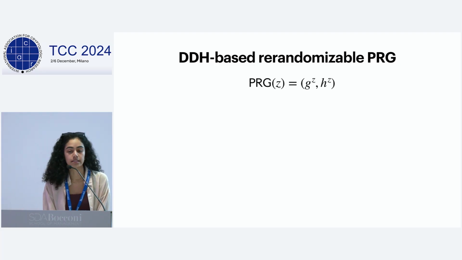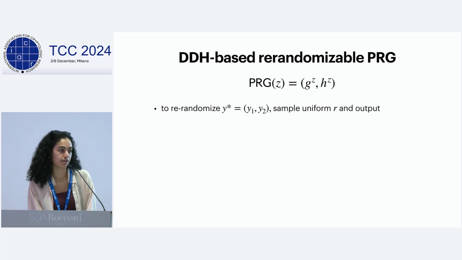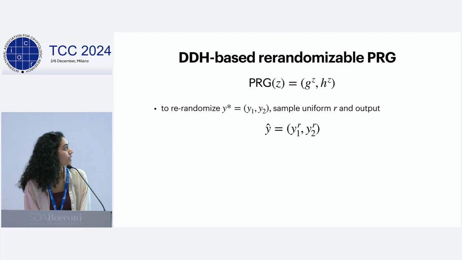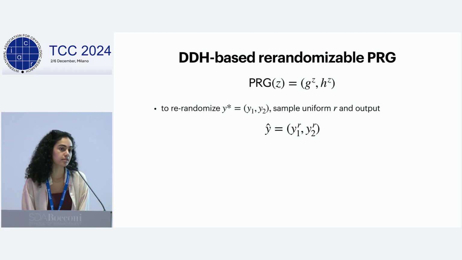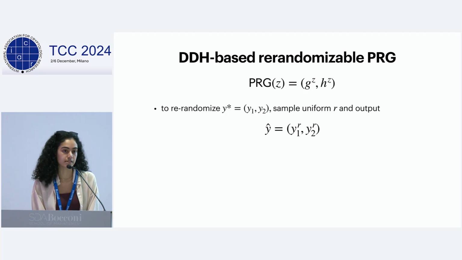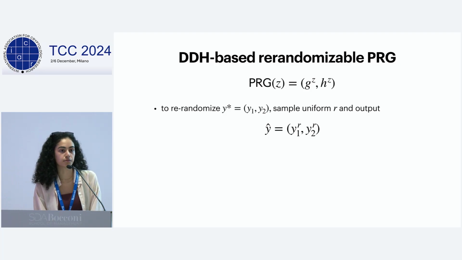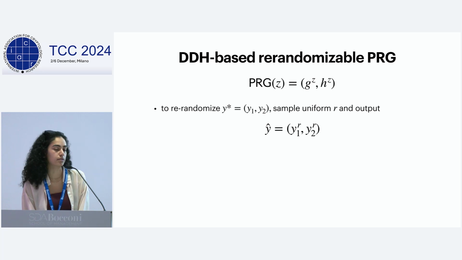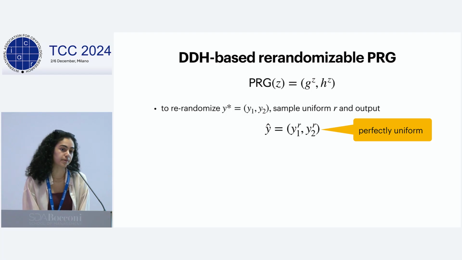So what does this DDH-based re-randomizable PRG look like? Essentially, it maps a value z to g to the z, h to the z, where here we have z living in Zp star, and g is a generator of a cyclic group of order p. To re-randomize some output y star in the domain of the PRG, which consists of y1 and y2, we simply sample a uniform r from Zp star, and we exponentiate both values. So we output y hat, where y hat is equal to y1 to the r and y2 to the r. Note that this is perfectly uniform within the domain of the PRG.